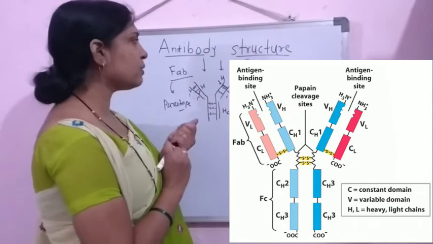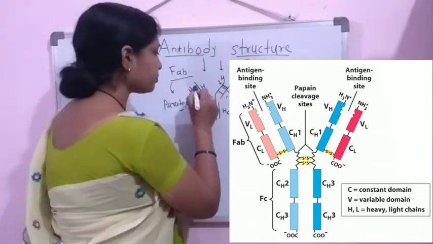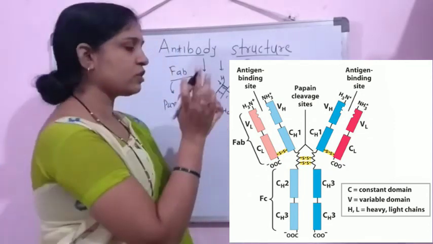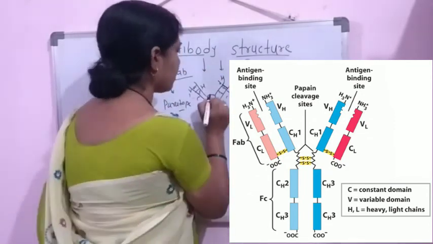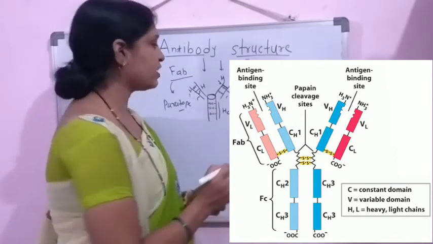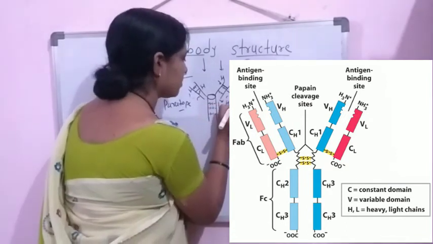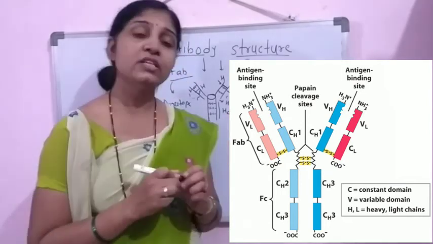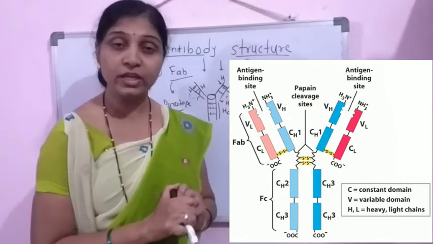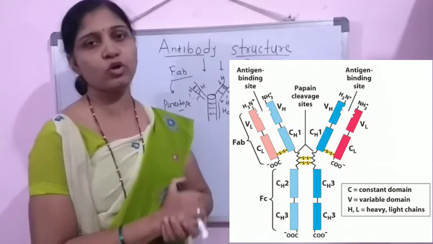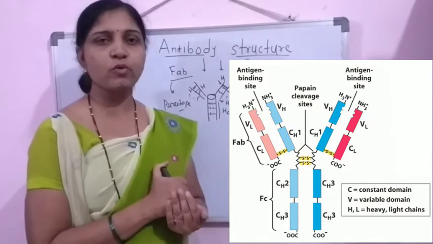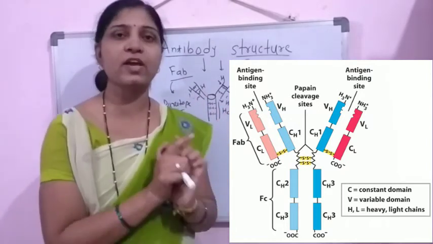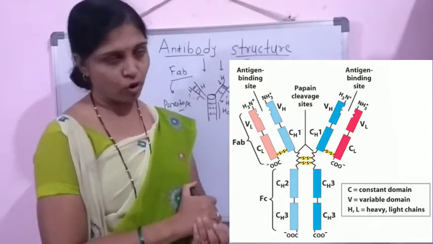Now, the immunoglobulin molecule is a Y-shaped structure. The structural point from which the two arms branch out is called the hinge region. This hinge region is responsible for joining these regions, and it is also responsible for giving flexibility to the immunoglobulin molecule.